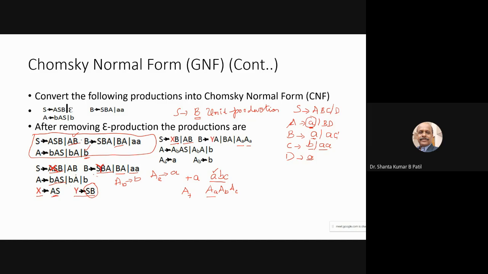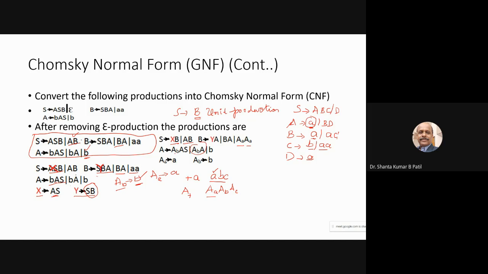So even if you replace B by A base B, only a single terminal is on the right hand side, which is allowed in the Chomsky normal form. So once you replace ABAS, B by A base B, keep AS as it is. So here also A base B, so it automatically gets converted into the Chomsky normal form.